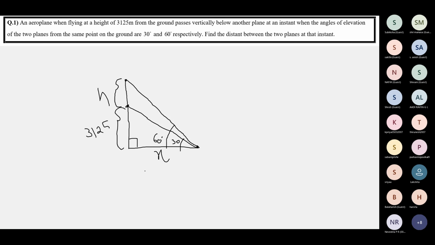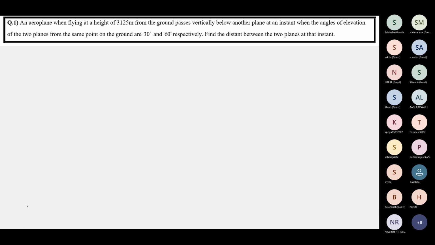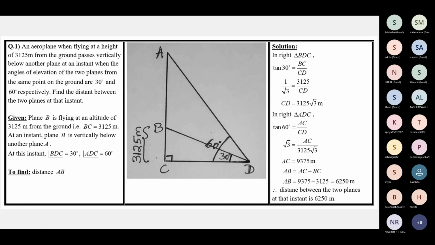So this is the representation of the information given in the question. Is this the answer, children? Please check your steps. If you have not worked, please take down the answer and get your doubts clarified.